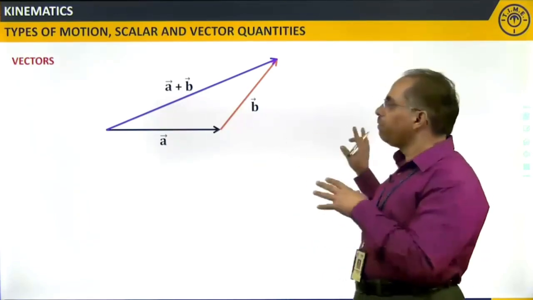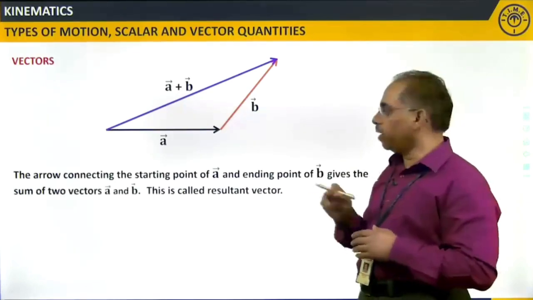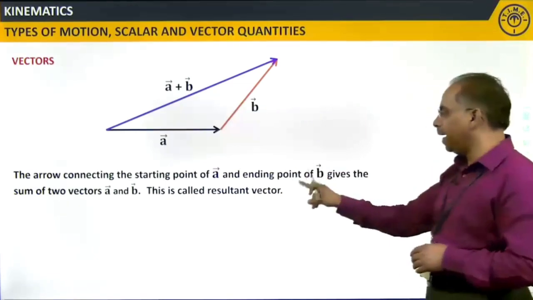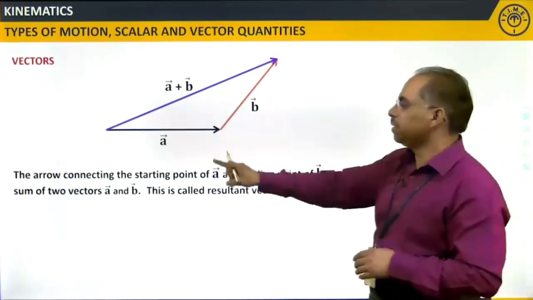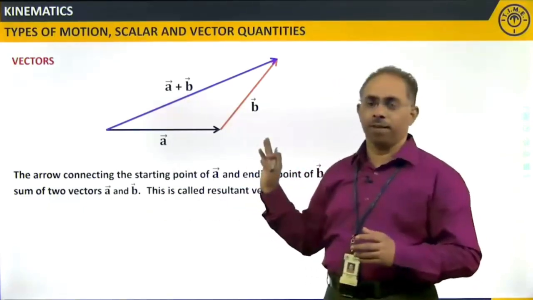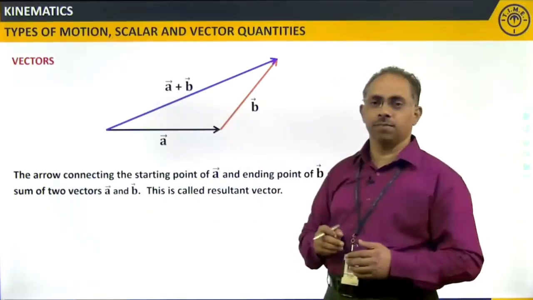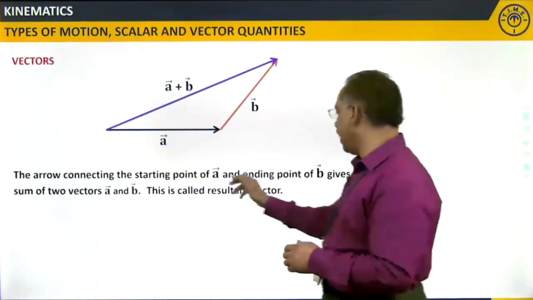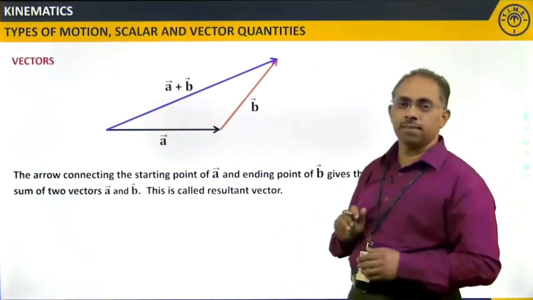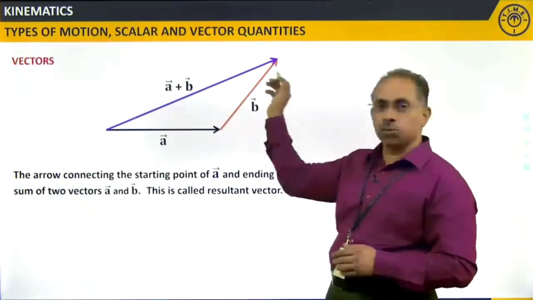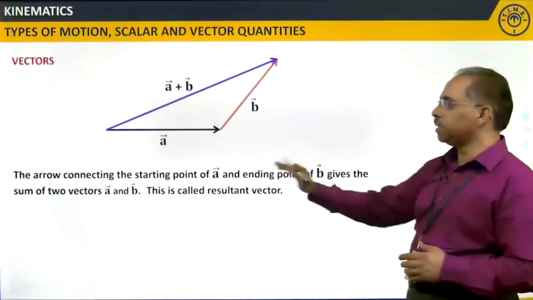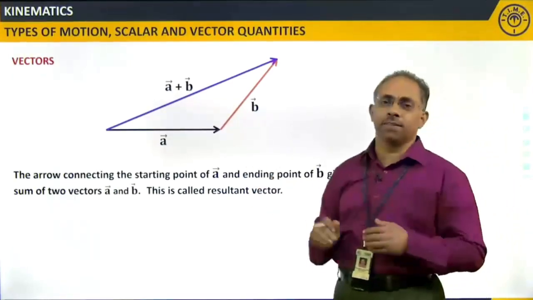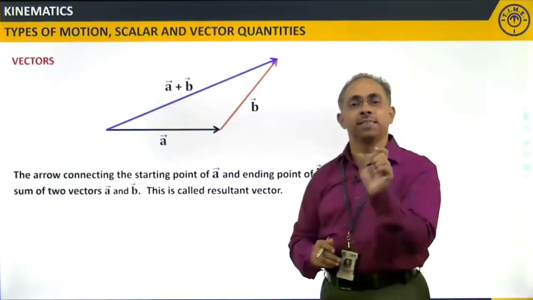So, here we form a rule. What is it? The arrow connecting the starting point of A and the ending point of B gives the sum of the two vectors A and B. This is what we are talking about. The starting point of A is this point, and the ending point of B is this point. When we add these two and join them with a straight line, it gives the sum of the two vectors A and B, right? So, this is called the resultant vector. Resultant vector, you need to understand this term very carefully.